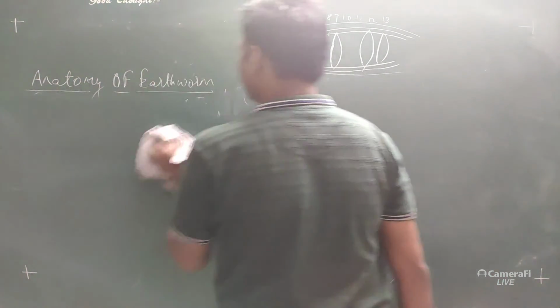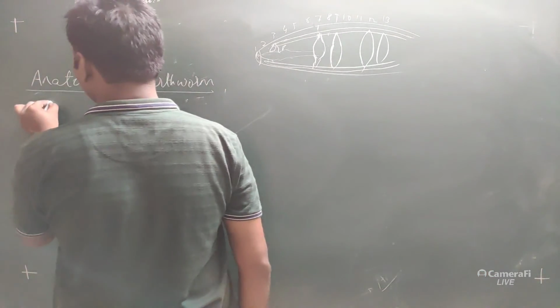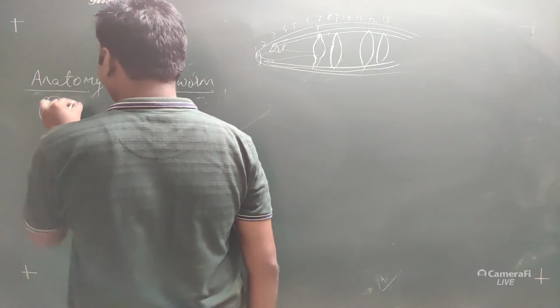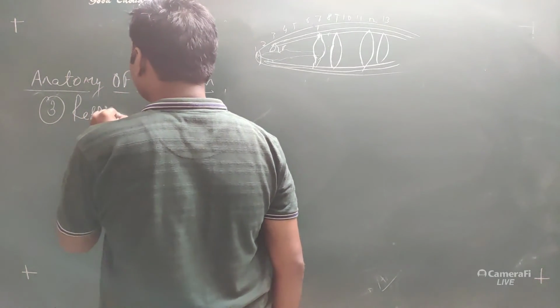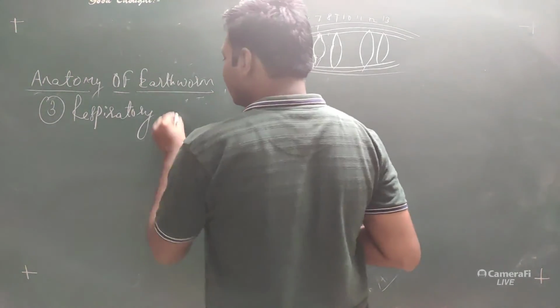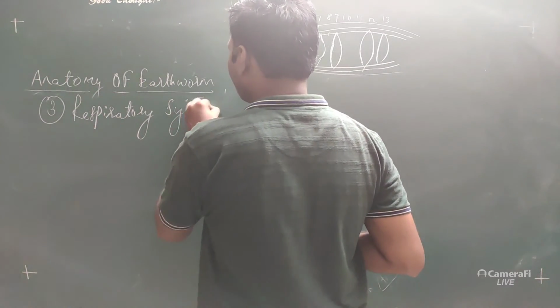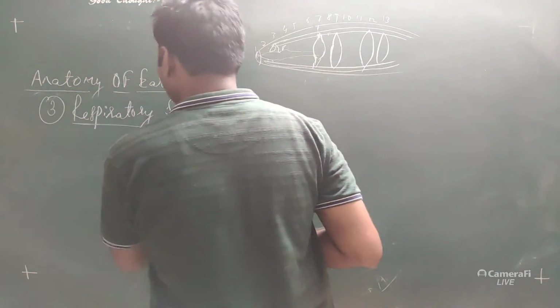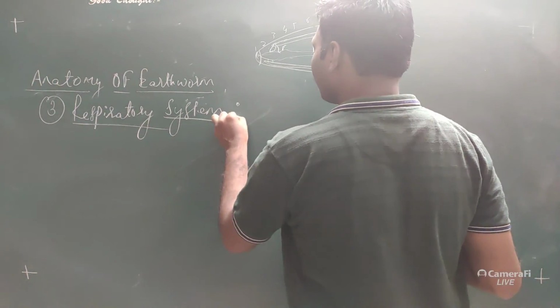So the third type of system under the anatomy of earthworm is the respiratory system. So what is included under respiratory system?